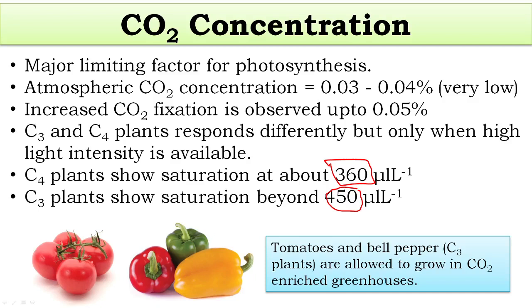Pepper, tomato, bell pepper are grown in greenhouses, and what the farmers do is provide more concentration of carbon dioxide. So tomatoes and bell peppers, which are C3 plants, are allowed to grow in carbon dioxide enriched greenhouses.